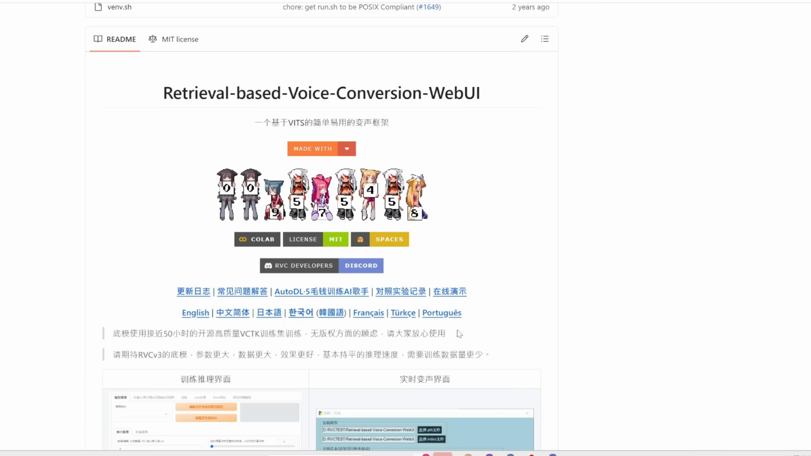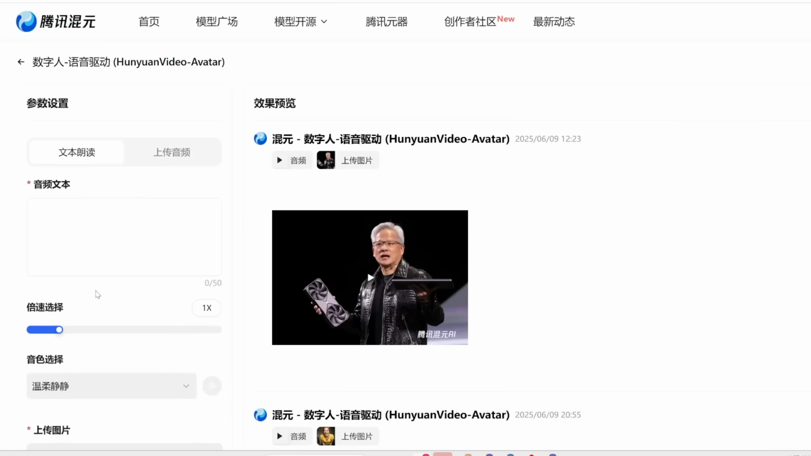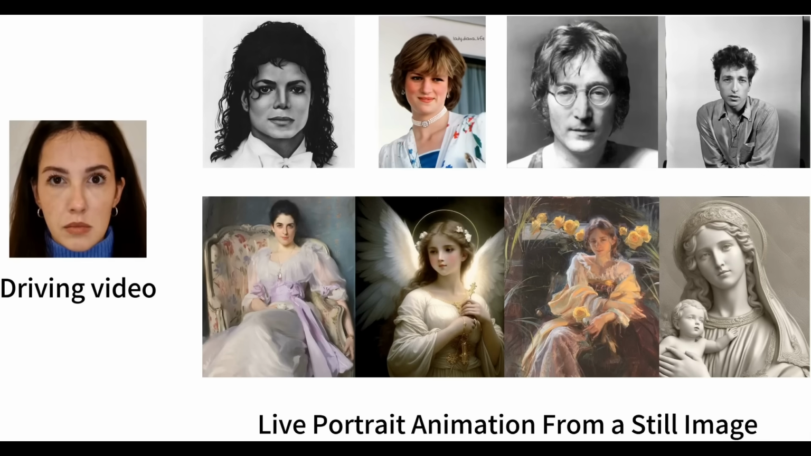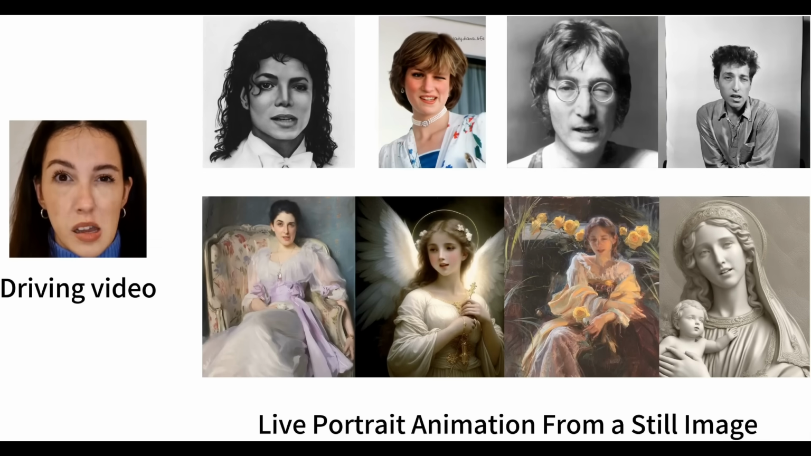So after generating an audio clip, you can easily plug this into HunyuanVideo Avatar, plus upload a reference image of your character to generate a video from that. This truly allows you to create videos with consistent characters and consistent voices, which you can't really do with Google's Veo 3.